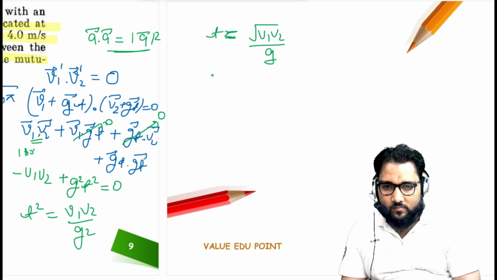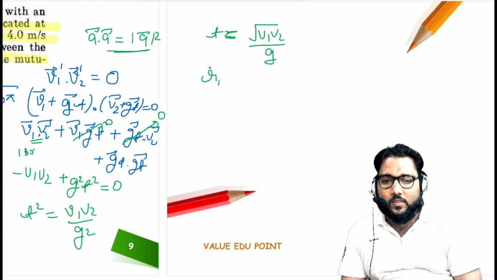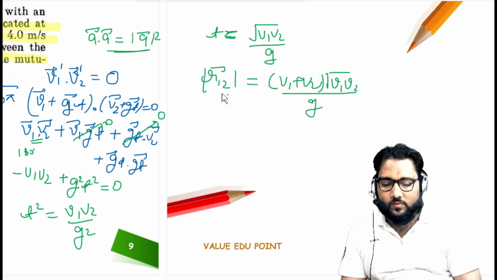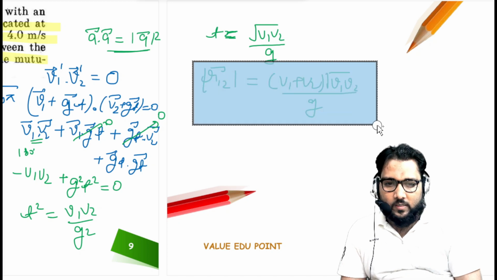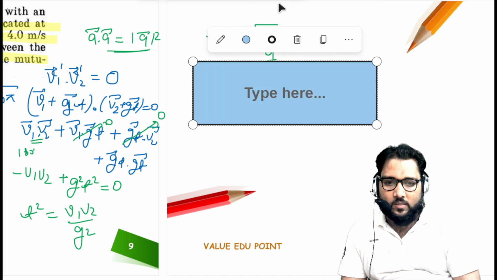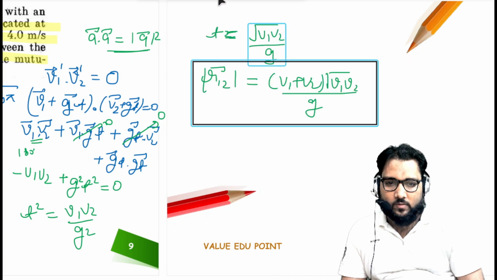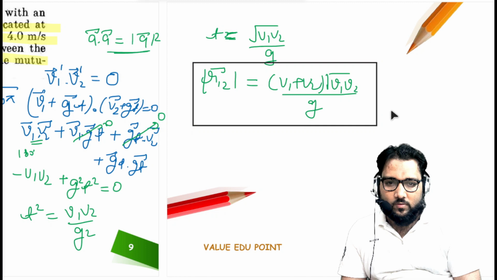Okay, guys. Now the relative distance r12 is equal to (v1 plus v2) into the square root of v1 into v2 upon g. Is it okay, guys? Is it okay? So again, this is an important problem, a very good problem, guys.